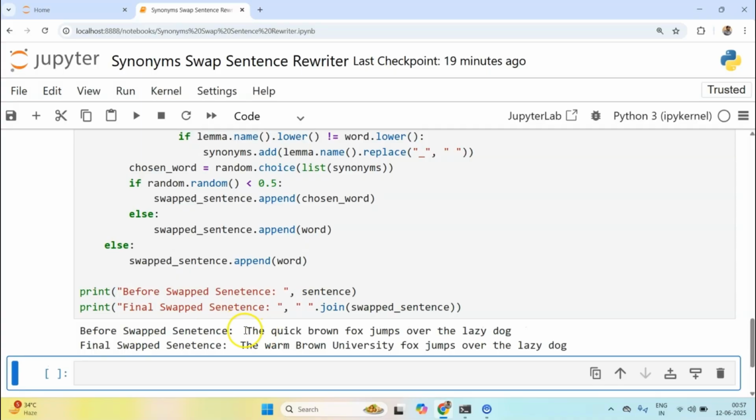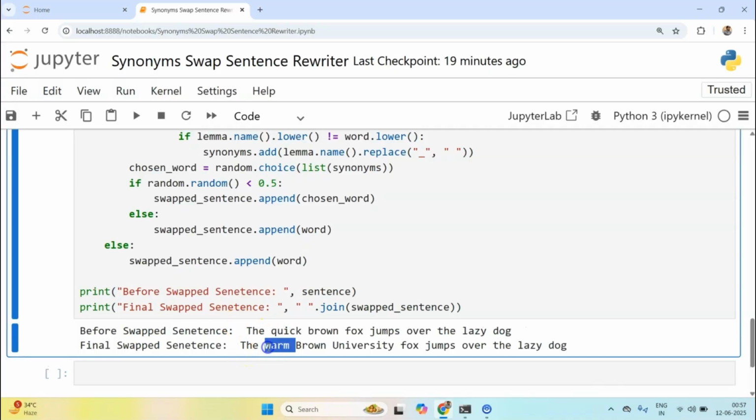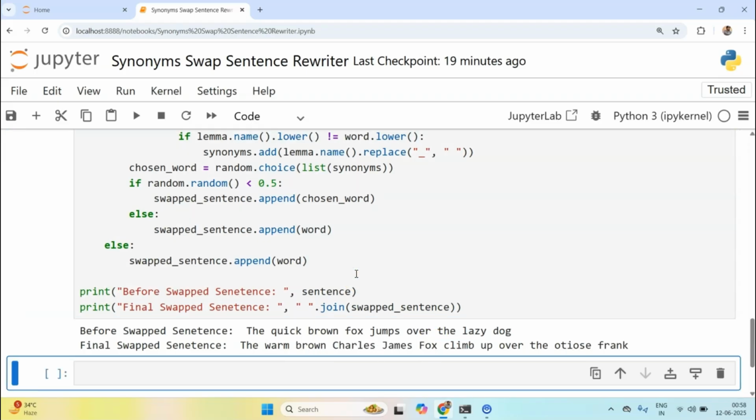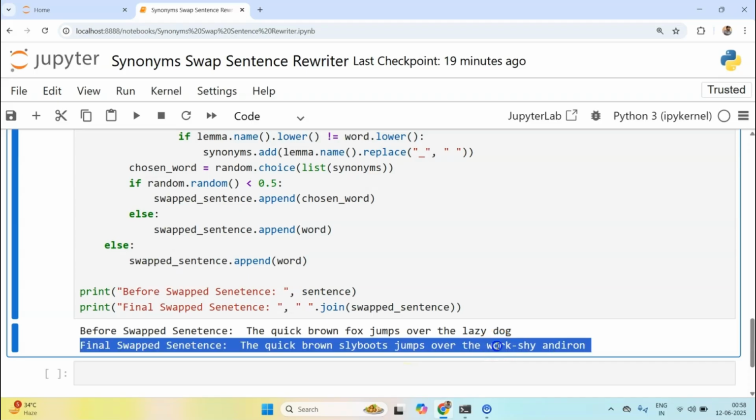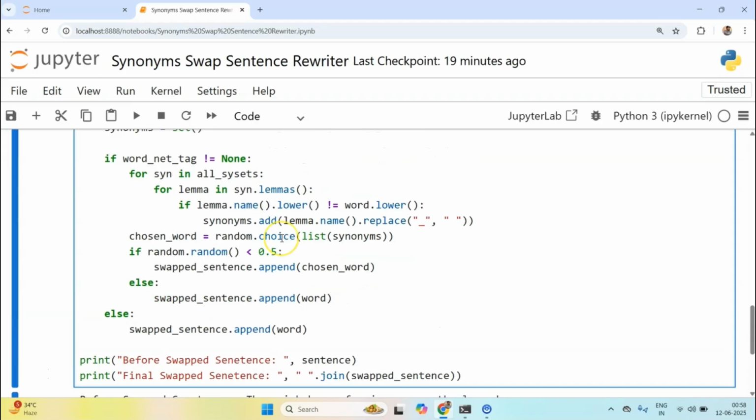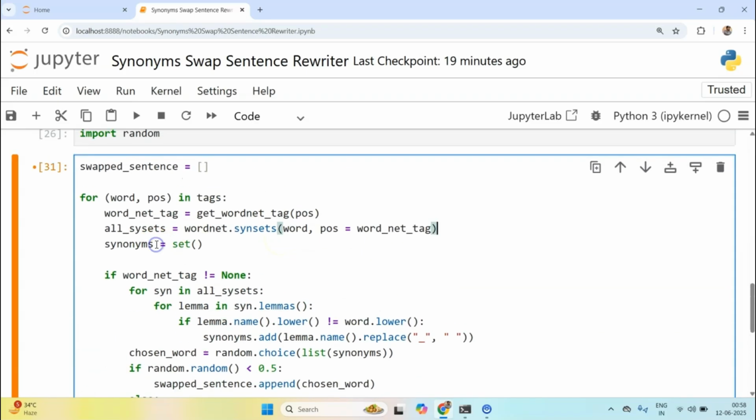This time it is different because it is a probabilistic behavior. The warm brown university fox jumps over the lazy dog. Okay, let's rerun this. The quick brown sly boots jumps over the work shy Andrion. Oh my god, this is so good. This is so fun.